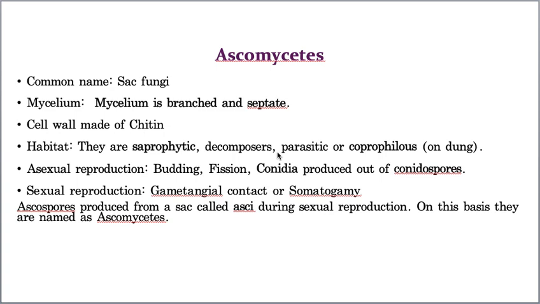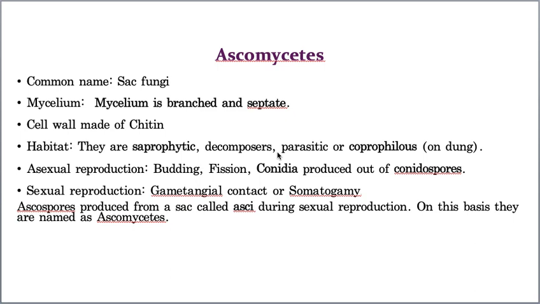Hello students. In the last class, I started the new topic called classification of fungi, and in that I explained about Phycomycetes, and today I am going to explain about the next group of fungus that is called Ascomycetes. Now, the Ascomycetes are commonly called sac fungi, and the mycelium, the body of the fungus, is made up of several filament-like structures called hyphae. Hope you remember this point.